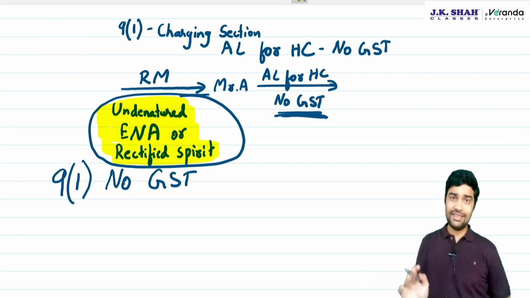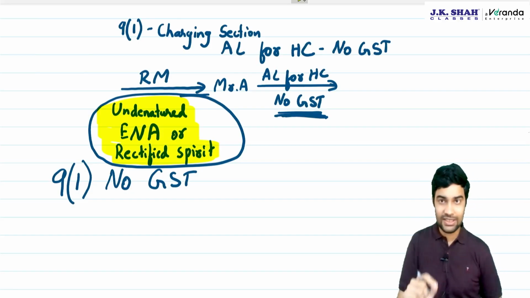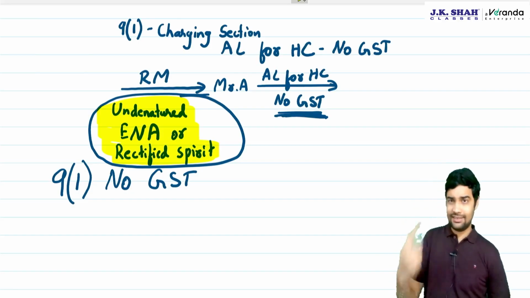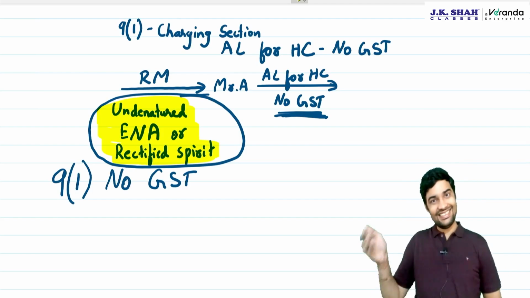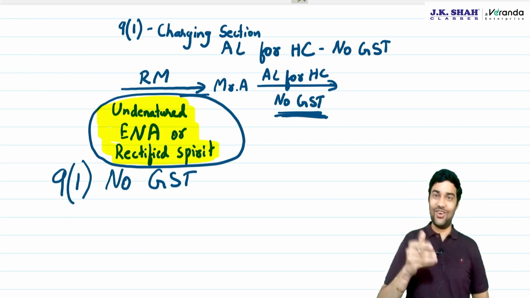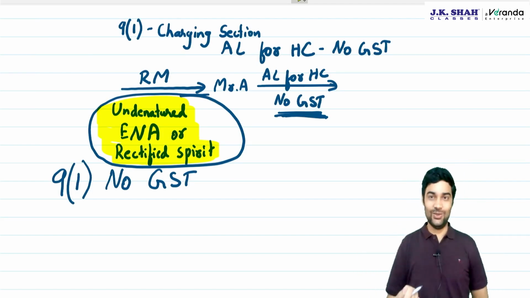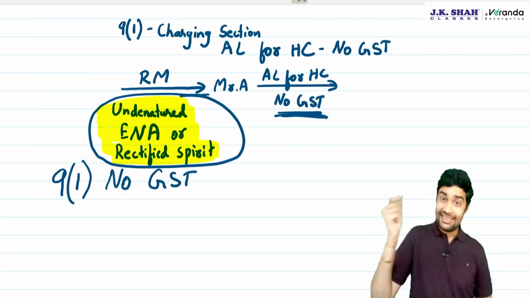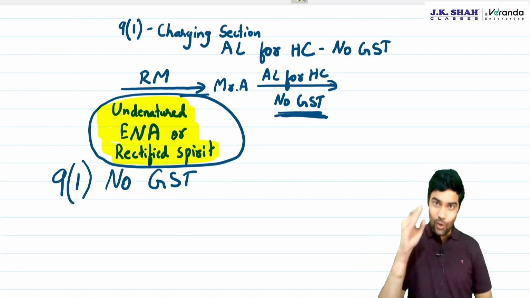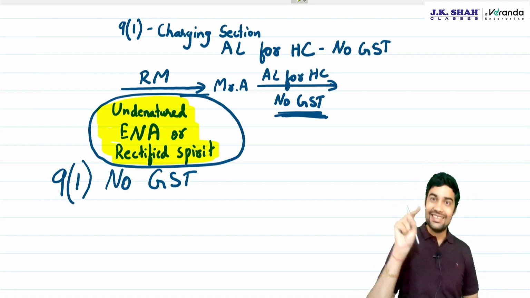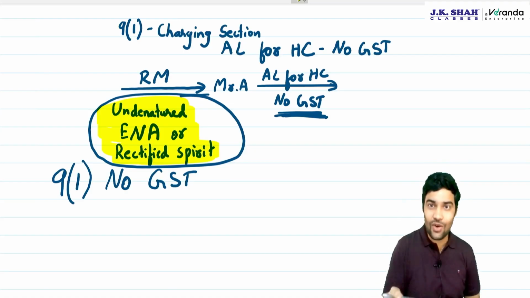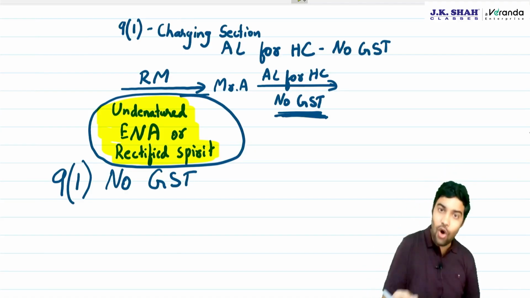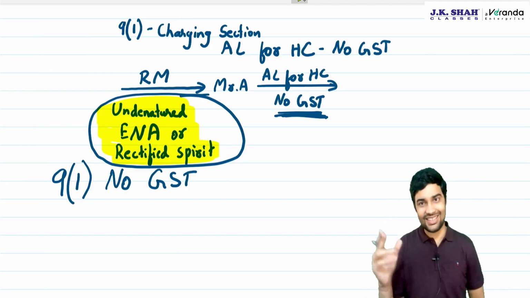Be very careful on this. The exact wording has to be remembered. Thus, practice saying this: undenatured extra neutral alcohol or rectified spirit. You'll get used to it. Don't forget, this is outside GST only when it is used for manufacture of alcoholic liquor for human consumption.